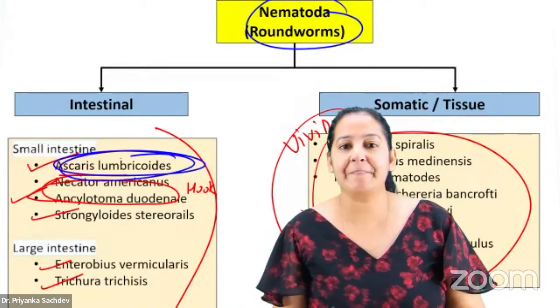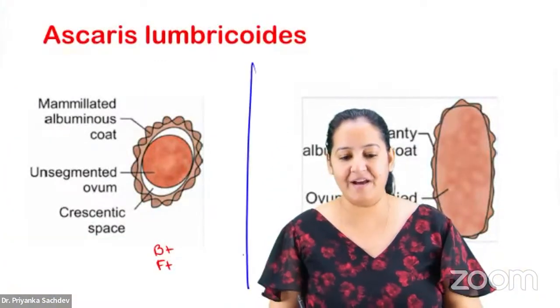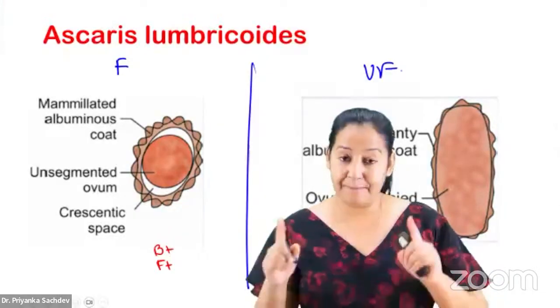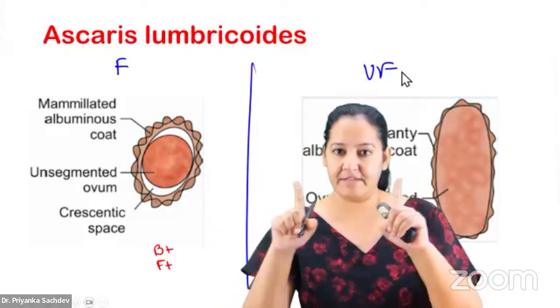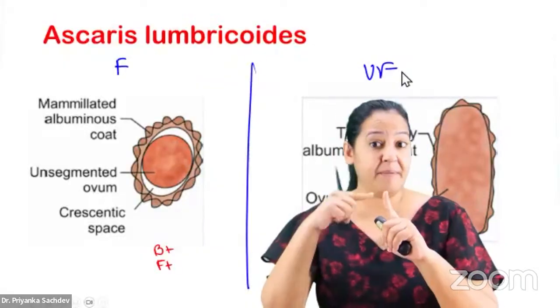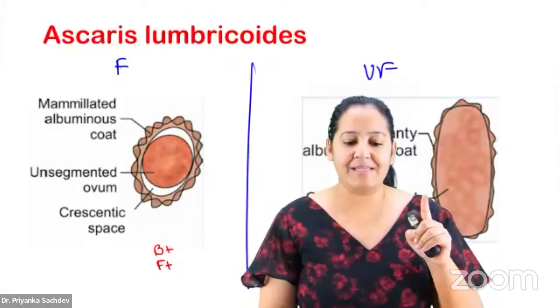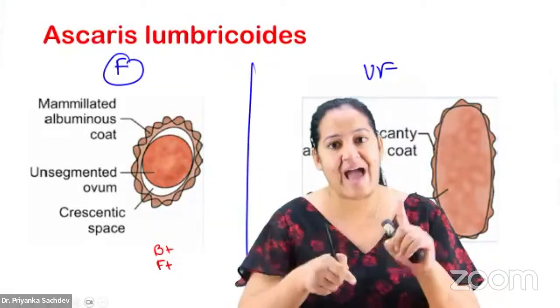Ascaris lumbricoides. Ascaris lumbricoides have 2 types of eggs. Fertilized and unfertilized. What do you mean by fertilized? Now there is a male, there is a female. They are different. They will come closer. They will do the sexual intercourse. Female becomes gravid. She will lay the egg. So such an egg is known as fertilized, because of sexual intercourse the eggs are formed.